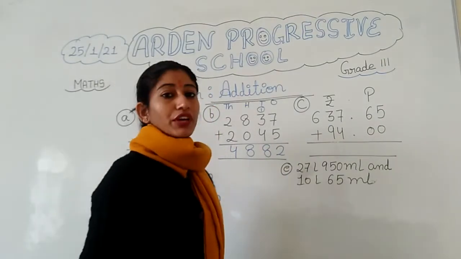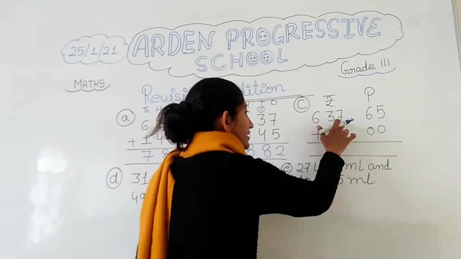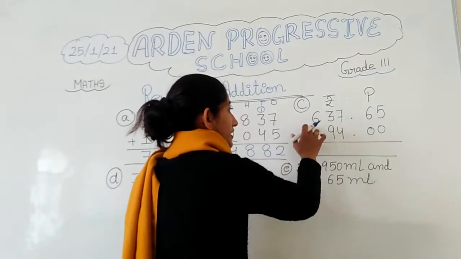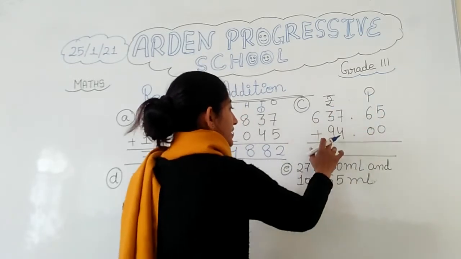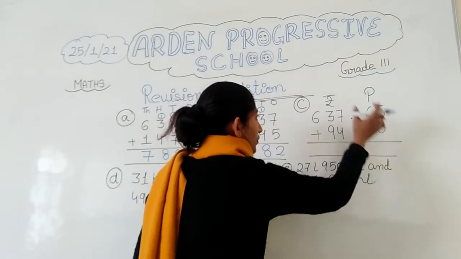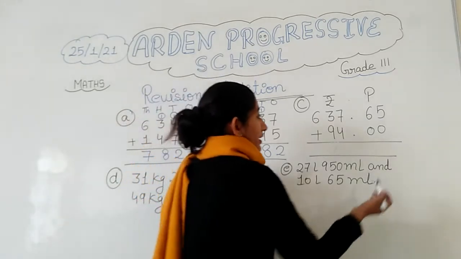Now we have to do addition. This is 637 rupees and 65 paise, and this is 94 rupees and 00 paise. Now let's do addition.